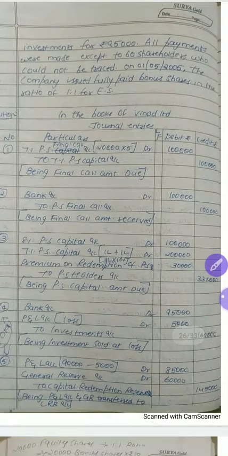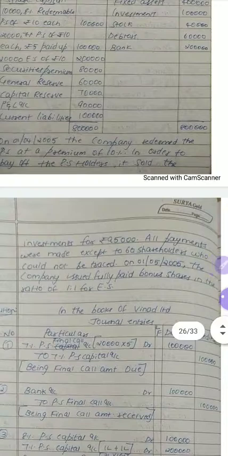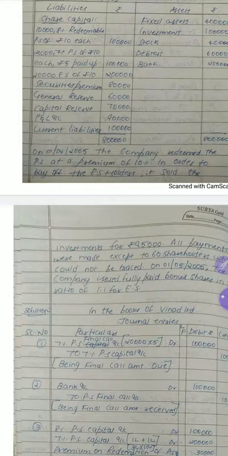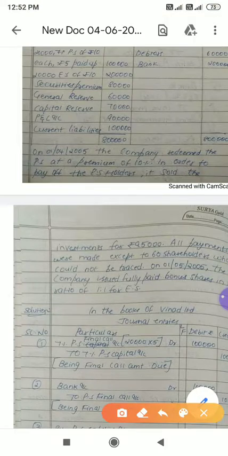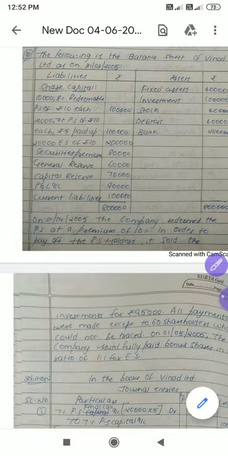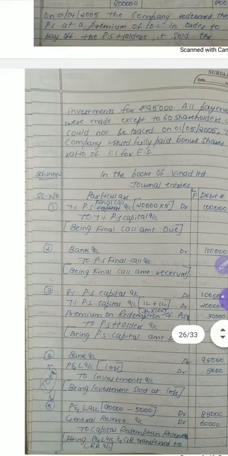Next, look at this question, there is no issue of new shares. So ignore step number 3. We'll go to step number 4. Is there any sale of asset? Yes, we have a sale of asset. Look at the book value of investment. Investment book value is 1 lakh, but this investment will be sold for 95,000. So the simple entry will be bank account debit 95,000, P&L account loss 5,000 to investment account 1 lakh.